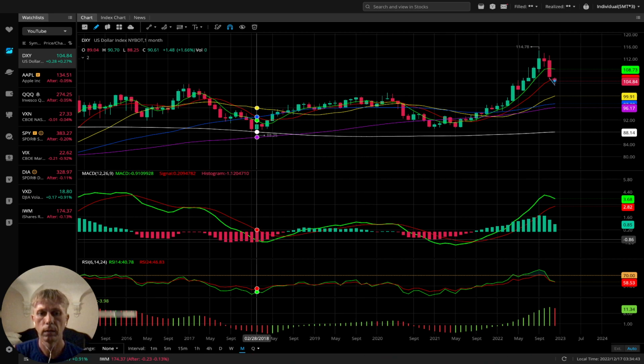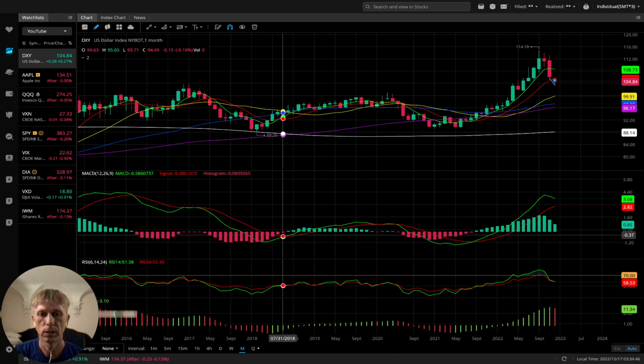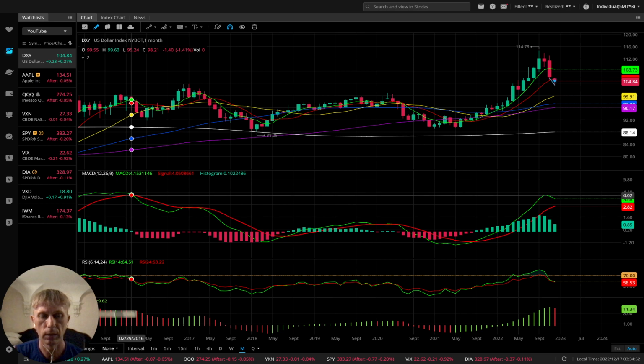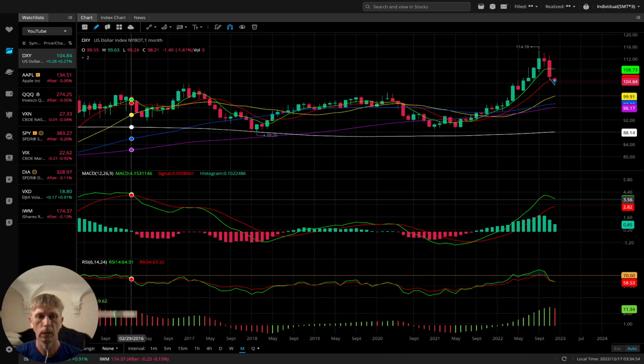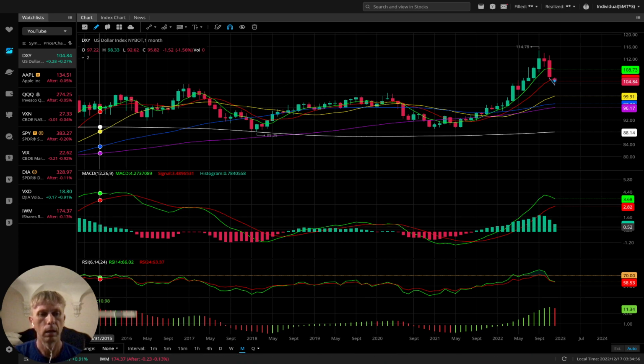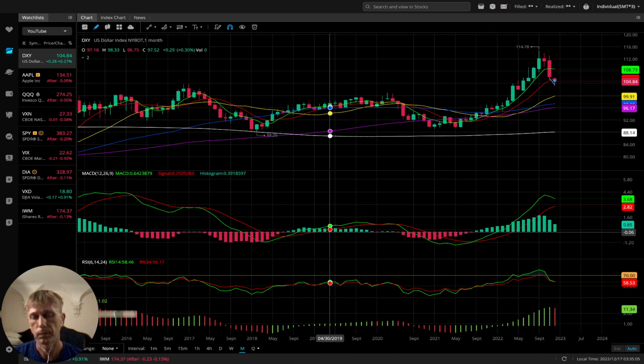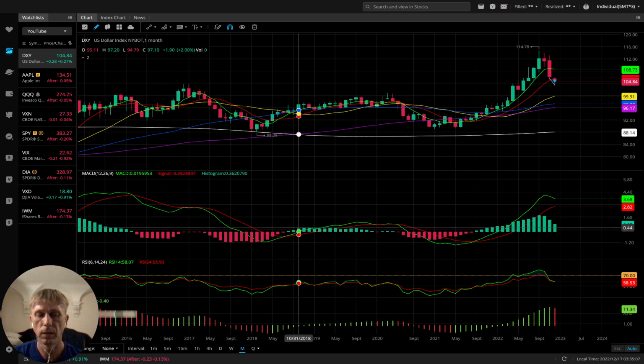When the green line crosses the signal line, the red line, it's an uptrend, a bullish crossover. When the green line crosses down through the red line, it's a downtrend, a bearish crossover. It also has a histogram: green is a bullish histogram, red is a bearish histogram. It's my main indicator.